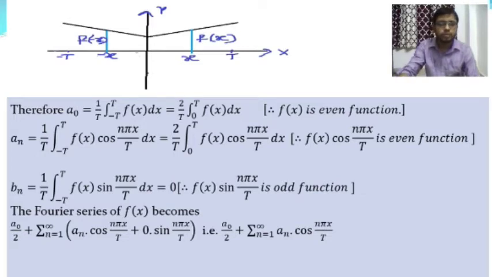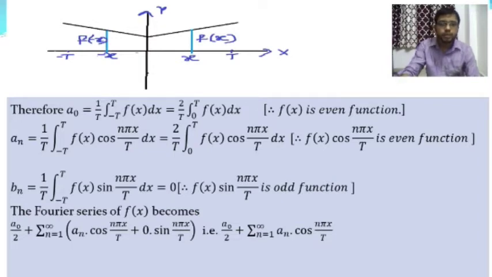Now from Euler's formula of the Fourier series, where a0, an and bn are the coefficients, a0 is equal to 1 by t into the integration over minus t to plus t of f of x dx, where f of x is integrable as well as a periodic function with period 2t, defined by f of x plus 2t is equal to f of x.